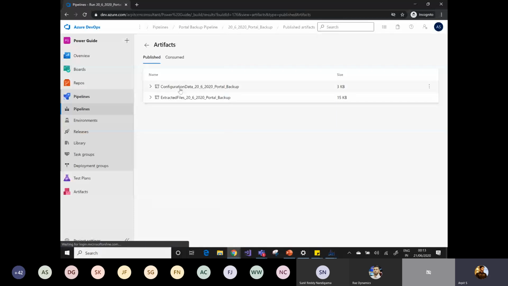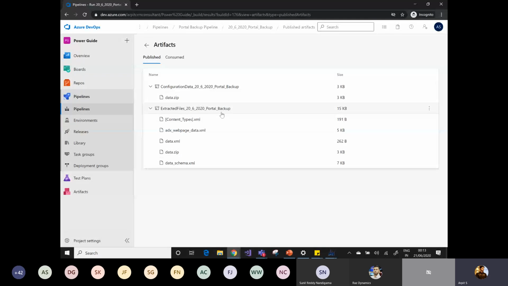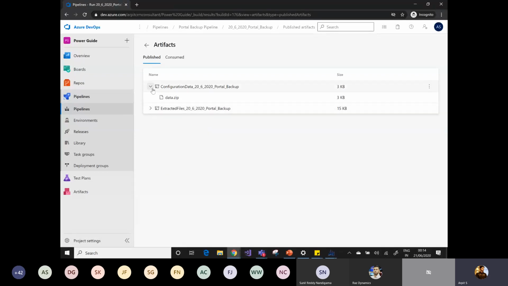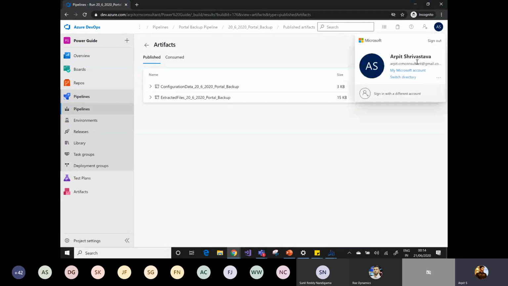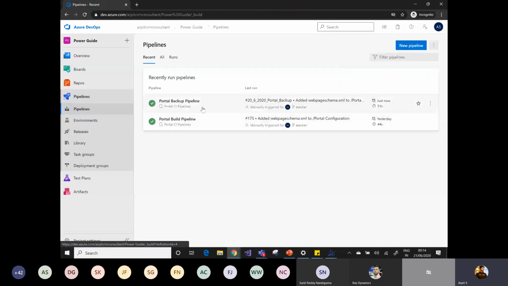This is the first artifact, configuration data. I have appended the date as well, and I got the data.zip file, and I have used the extracted file as well. It extracted all the folders over here, ADX web pages and all. I also got the email notification on my email ID that my portal backup is done. I am not using any deployment or release pipeline for this backup pipeline.